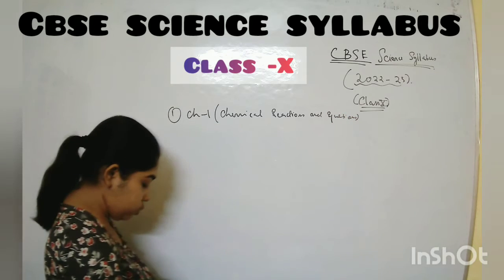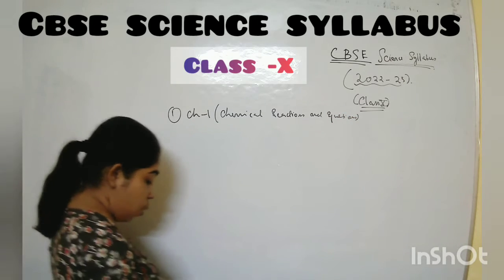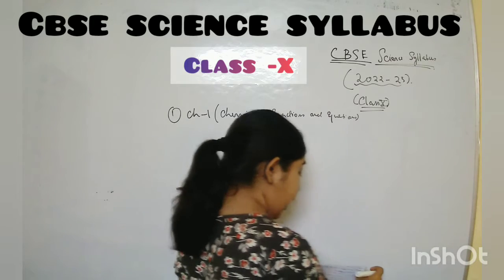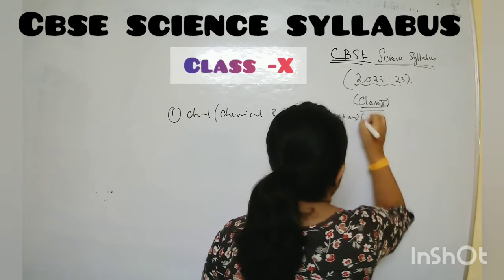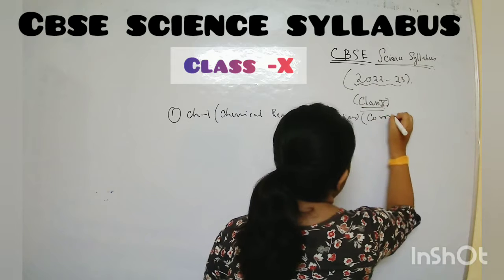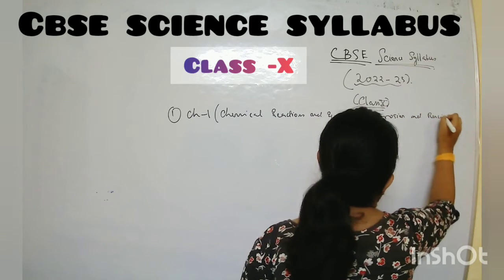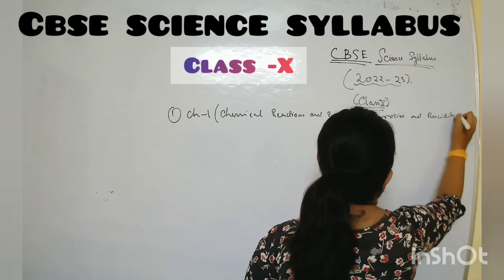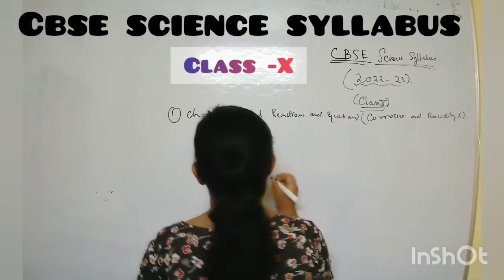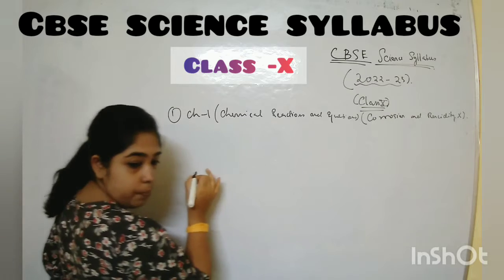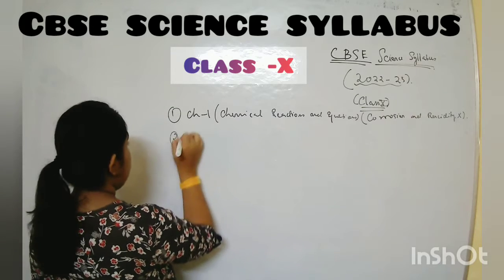In this chapter, students, there is only the part called corrosion and rancidity is not there. This part is not there. Rest all the parts are there. I will be writing like this way. If you have any problem, you can tell me.